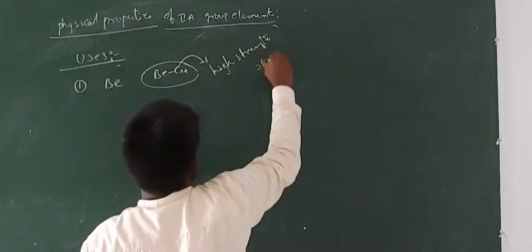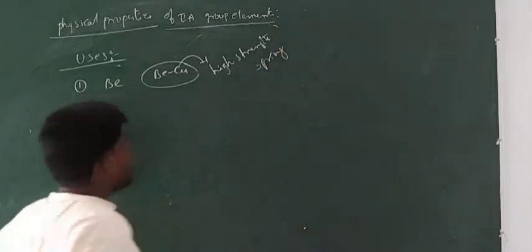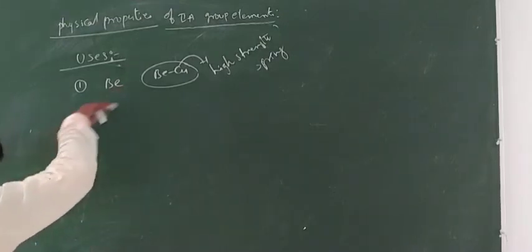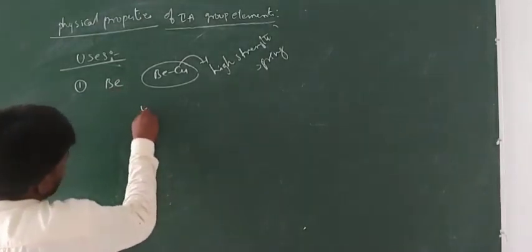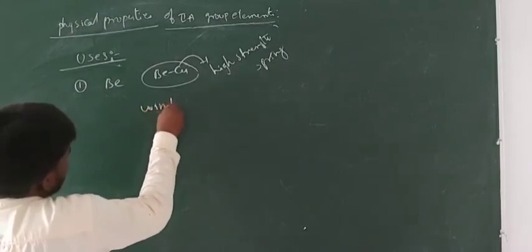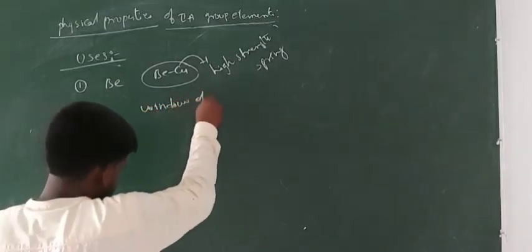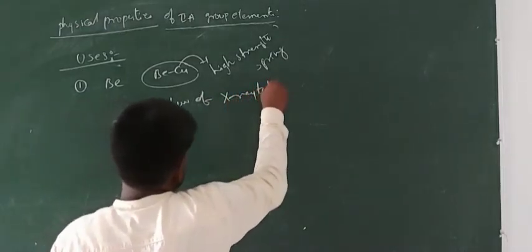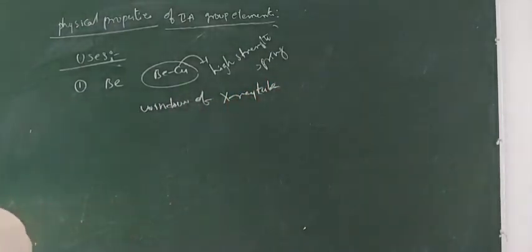Springs are used in various ways. And the next one, beryllium is also used to make the windows of X-ray tubes.